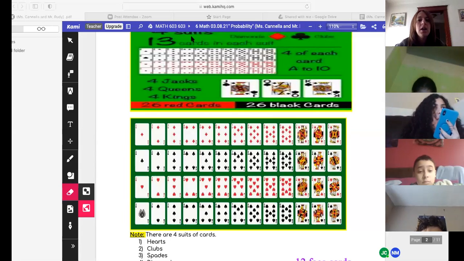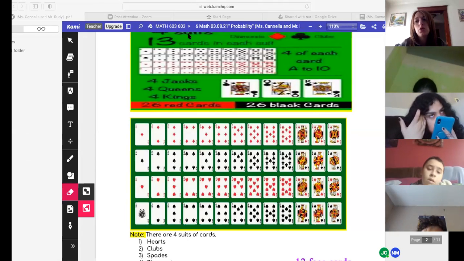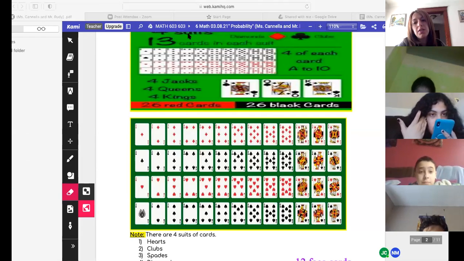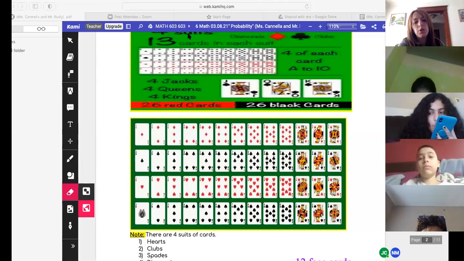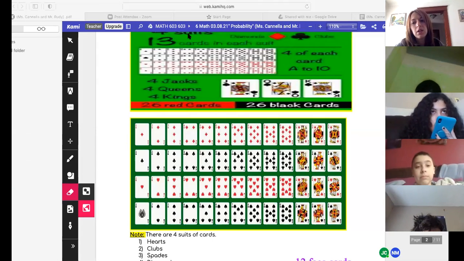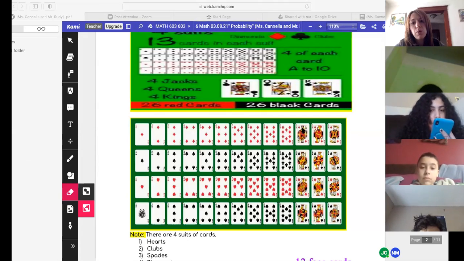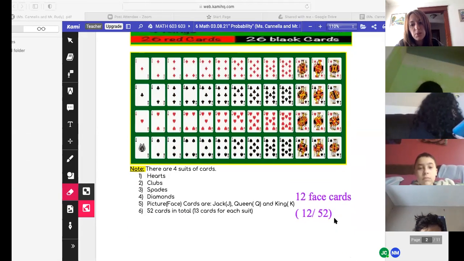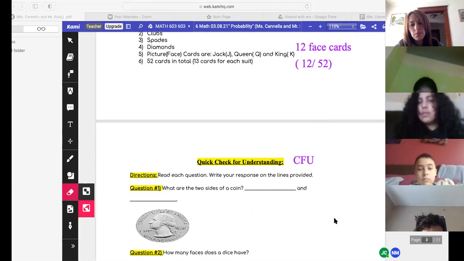So with that said, if I was to divide the deck of cards in half, half of 52 is 26, which means there are 13 red cards or diamonds, there are 13 clubs, 13 hearts, and 13 spades. If I was to add the diamonds and the hearts, those are the red cards. There are 26 red cards, as you can see, and 26 black cards. And there are 12 face cards, which are jack, queen, and king, 3 for each suit. Does everyone see that? That's what that says. Okay? All right.